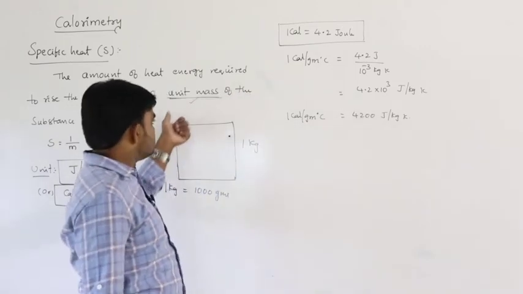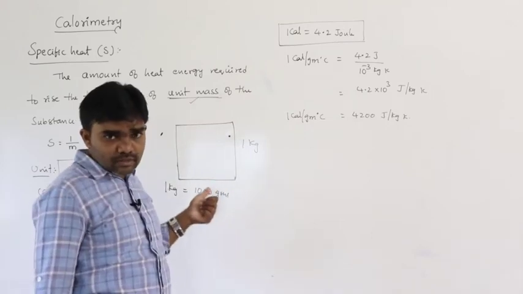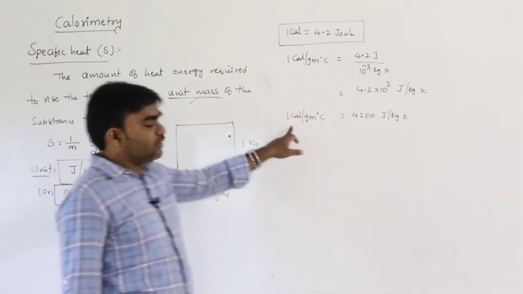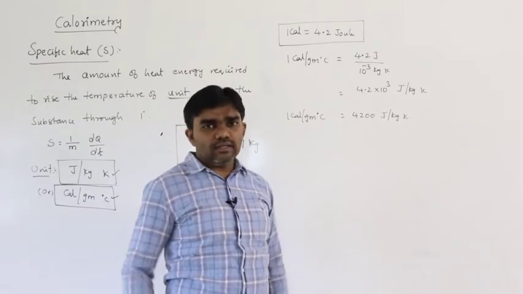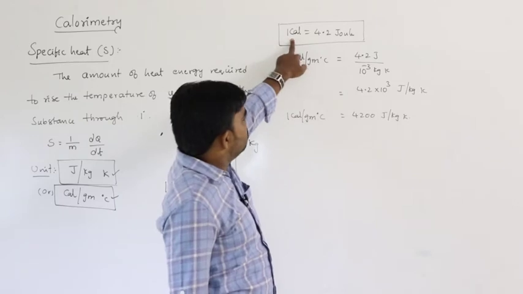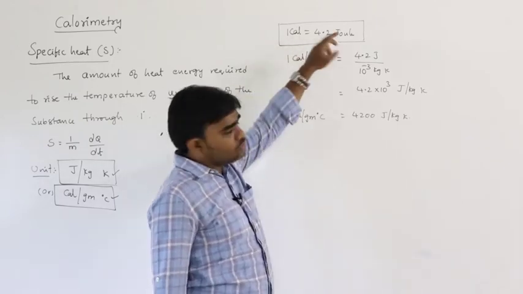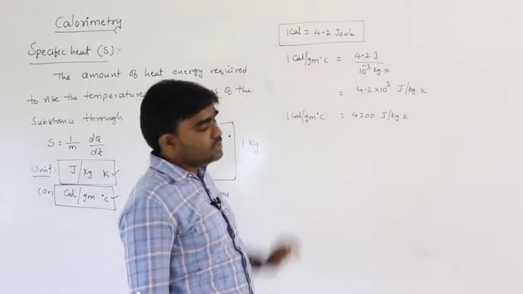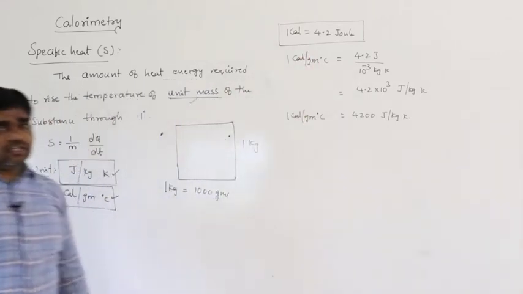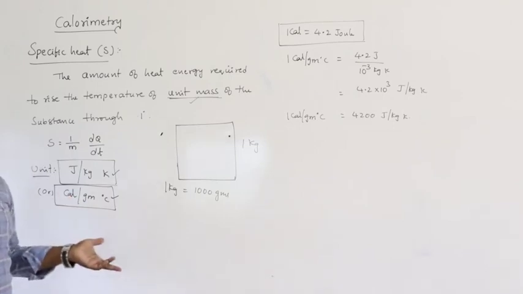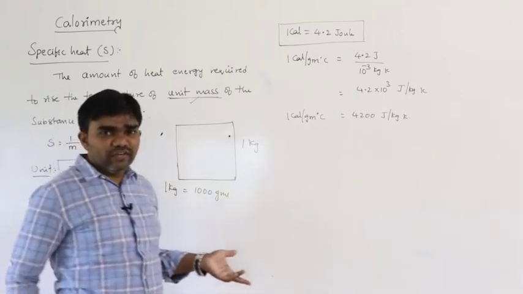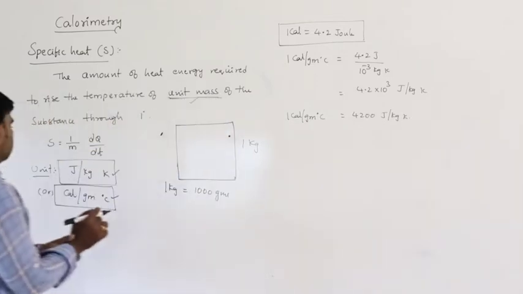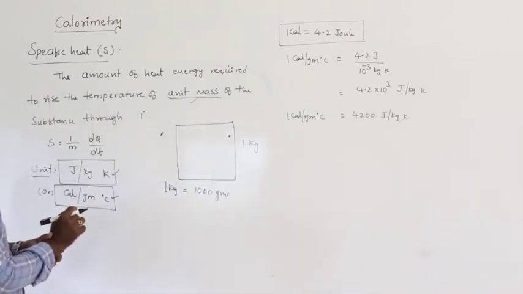If the same is considered in the CGS system, then the amount of heat energy is 1 calorie. So generally you must remember 1 calorie is equal to 4.2 joule. That is the basic relation between calorie and joule. What is calorie? That is also a unit of heat energy. Next, this is the specific heat.